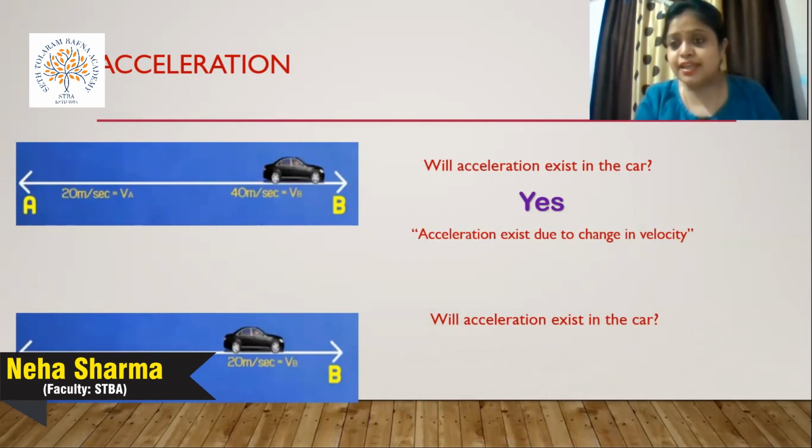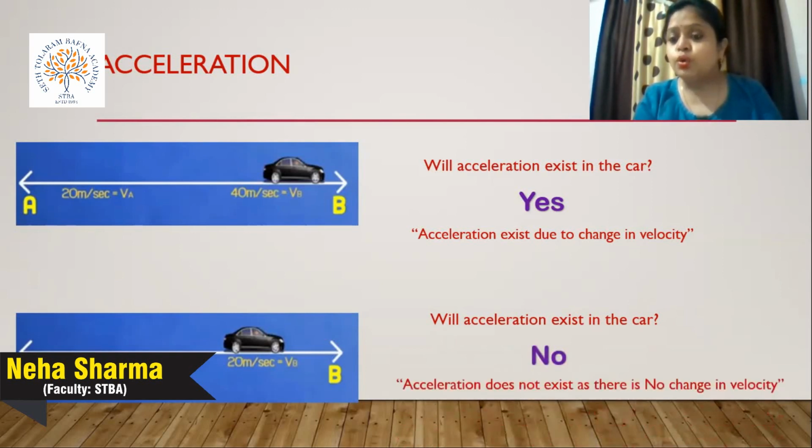I hope it is clear that acceleration does not exist because there is no change in velocity. Velocity is a vector quantity, and every vector quantity depends on two terms, magnitude and direction. If magnitude and direction are both not changing, velocity does not change. If velocity does not change, acceleration does not exist. I hope it is clear.